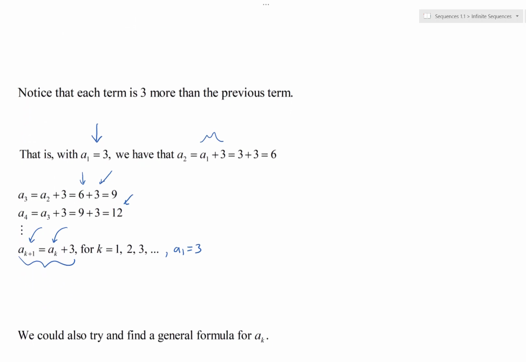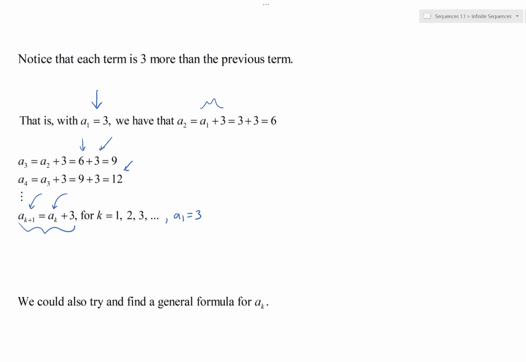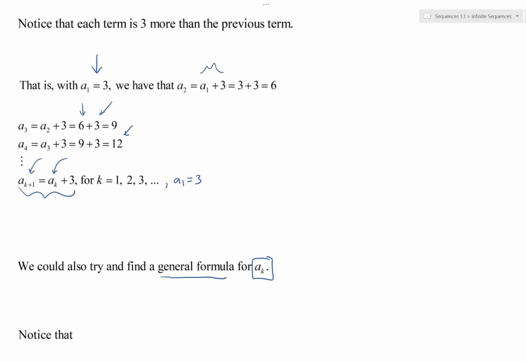We could also try to figure out what the general formula for the term is. So if k is 5 million, what's the value? If we could figure out a way of finding a formula for that, then we could find a formula for any of the terms. That's what we're going to try to look for.